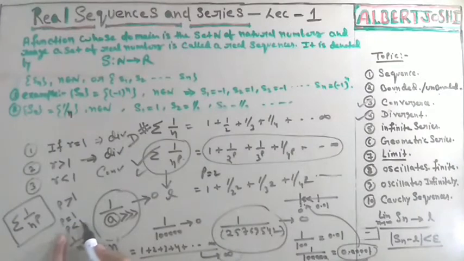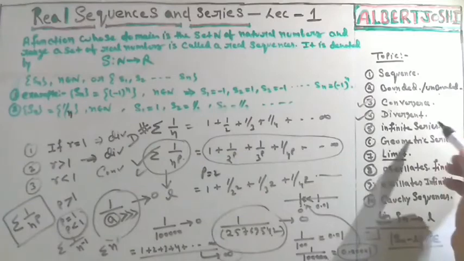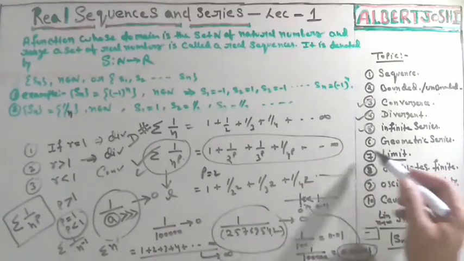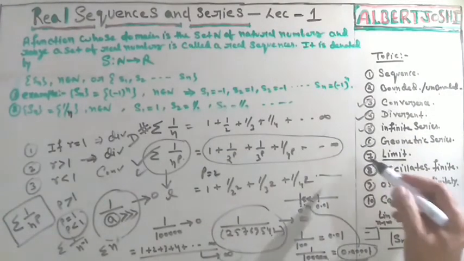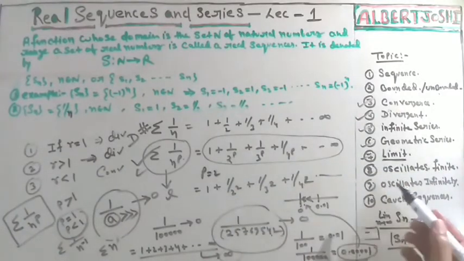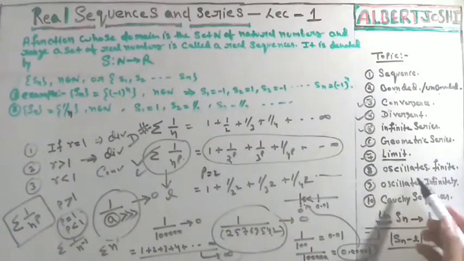If p is less than 1 or p is equal to 1, every time you must note for p is equal to 1 and p is less than 1, such type of series is divergent. If p is greater than 1, then this is convergent. Okay. So we have also discussed the infinite series and the geometric series. About the limit, you must go to the limit chapter. Limit also we have already discussed.